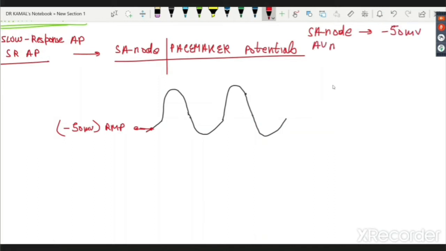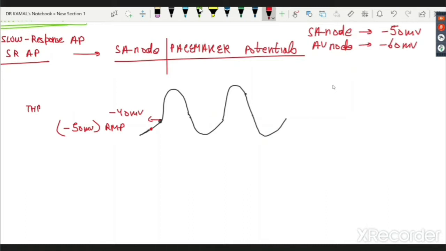I think you must have been told till now that whatever normal values we expect you to write in the exam should be from Ganong. And the AV node is minus 60 millivolts, right? So let's come back to our discussion. So the SA node has a resting membrane potential of minus 50 millivolts. This is the threshold potential, which is minus 40 millivolts.